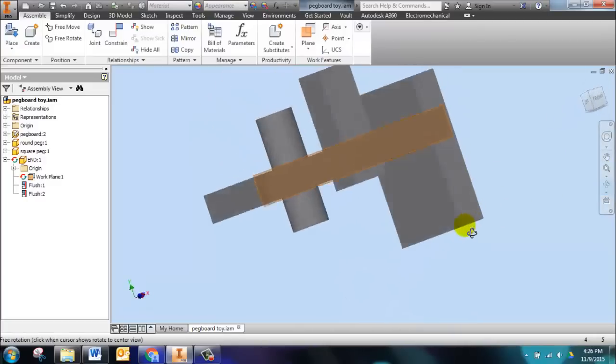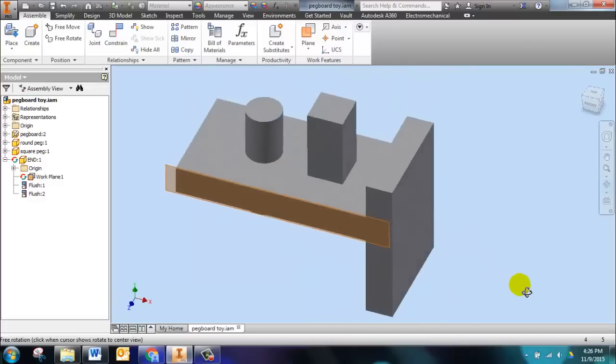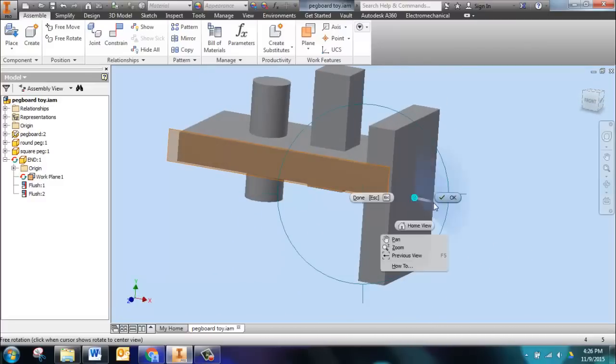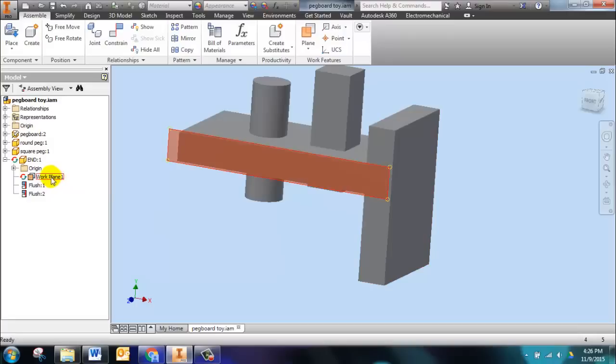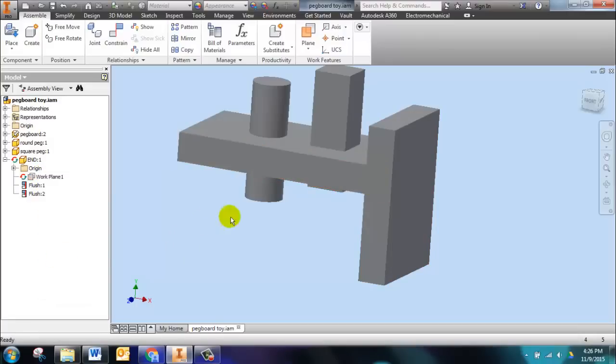That's amazing. By the way, if that sketch plane drives you crazy, and it does sometimes, we can turn it off. Look over here, see this work plane? Right-click and visibility. Turn off the visibility if you don't want to see it. Okay? So there's our end. Notice it's listed over here now, end.